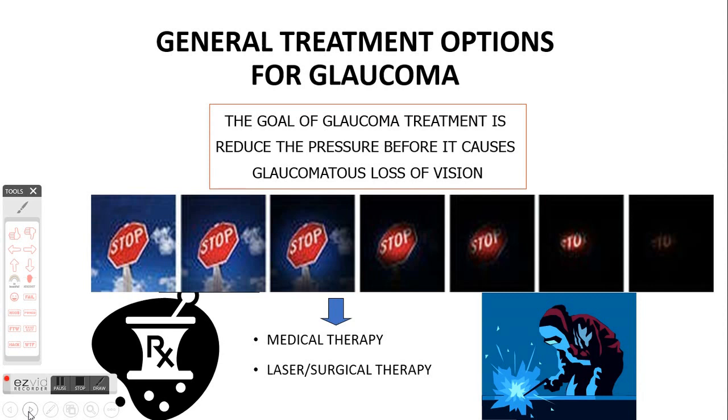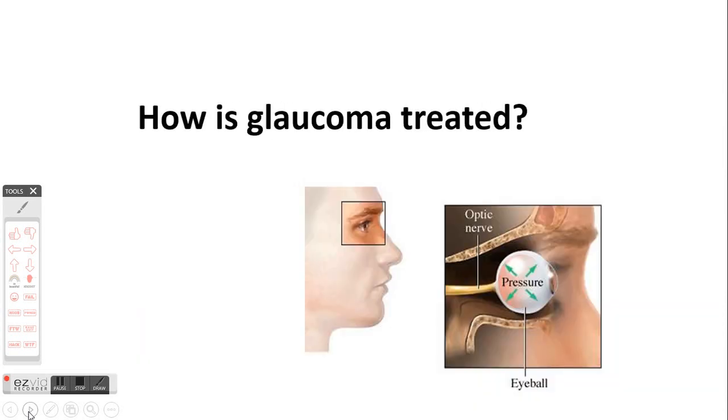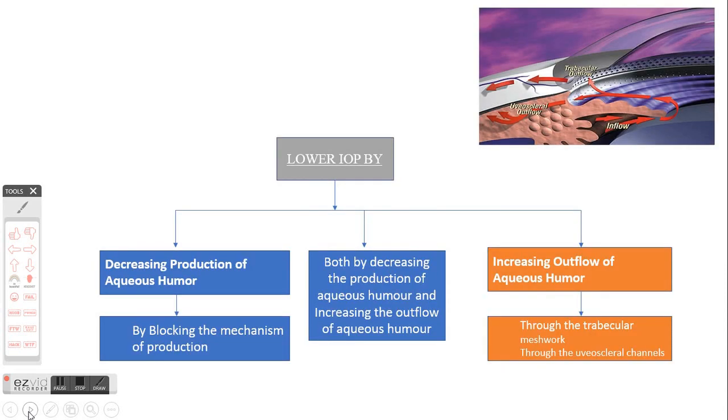So, what are the treatment options for glaucoma? The treatment options for glaucoma are either the medical treatment option, or in some cases of acute congestive glaucoma, the surgical therapy or the laser therapy are the treatment option. And the overall goal is to reduce the intraocular pressure before it starts causing damage to the vision.